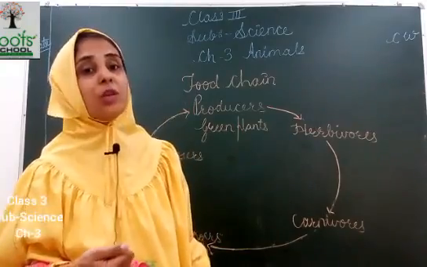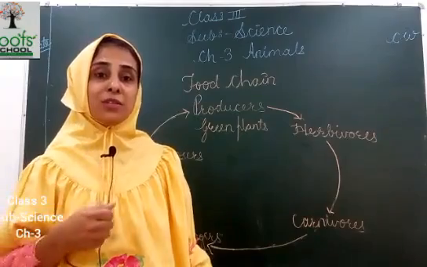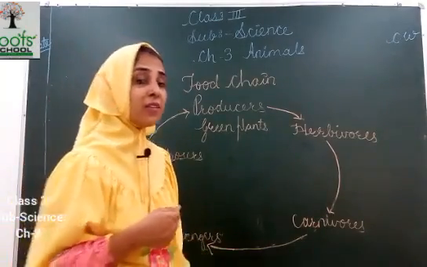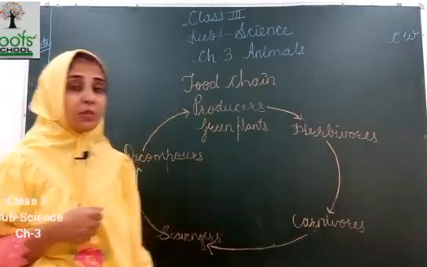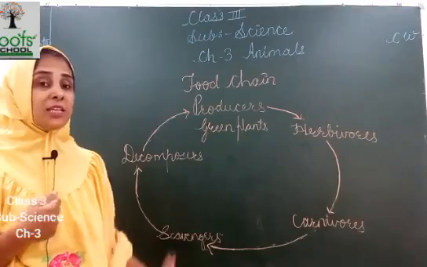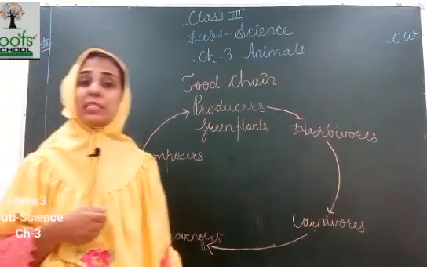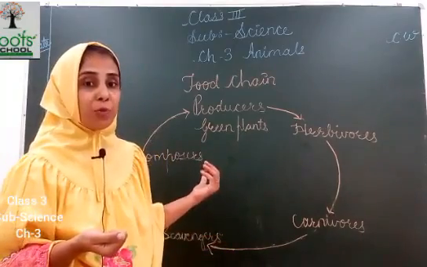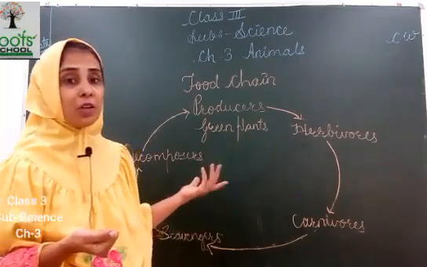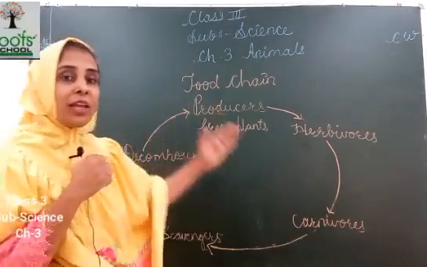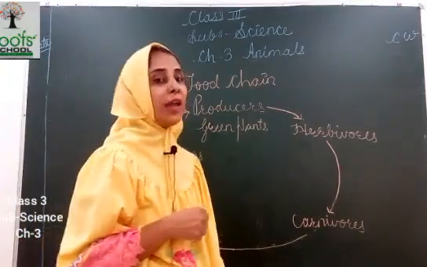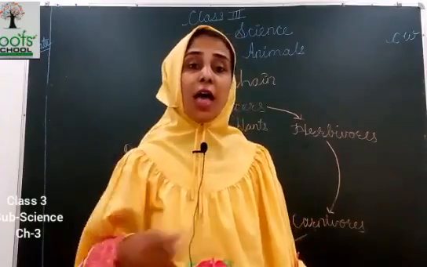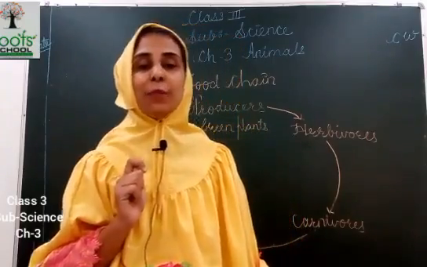Grass is eaten by what? Rabbit in turn is eaten by who? Tiger. A tiger is then eaten by what? A dead tiger is then eaten by scavenger. That is, you can say vulture. When the vulture is dead, it decomposes into the soil, that are earthworms, and then it again mixes with the soil and it is utilized. Okay, so this is an example of a food chain.